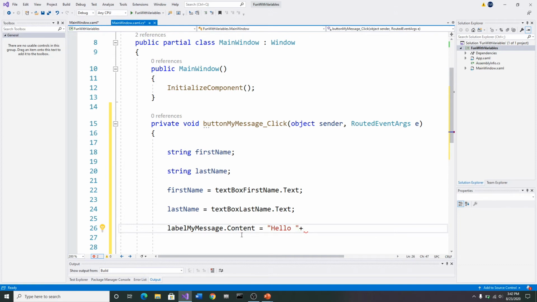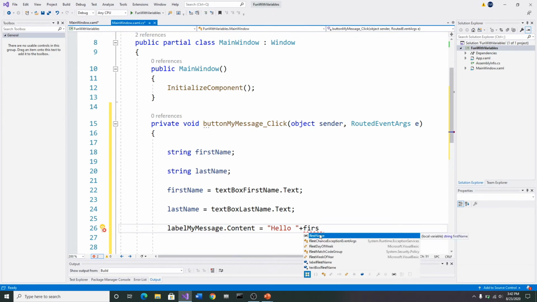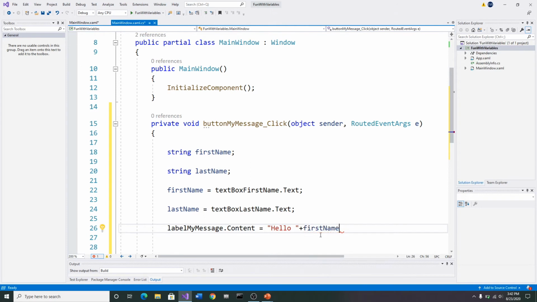And then right there, I want to put in first. There it is. It popped right up. First name. And then plus, and open quotes and a space inside there. And then go outside of them, and plus.